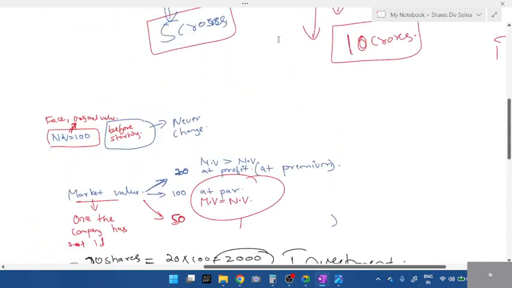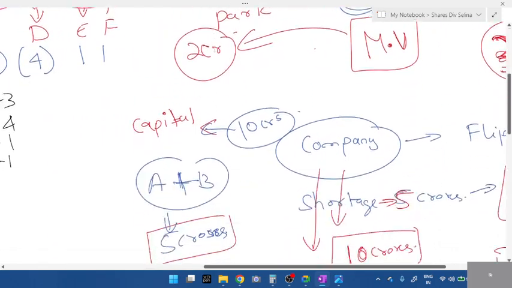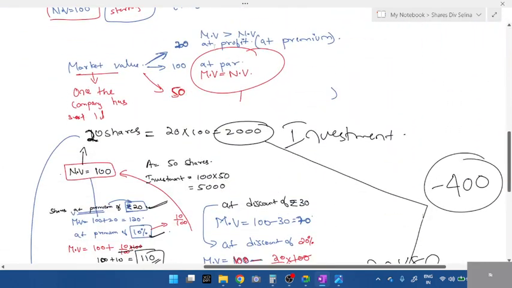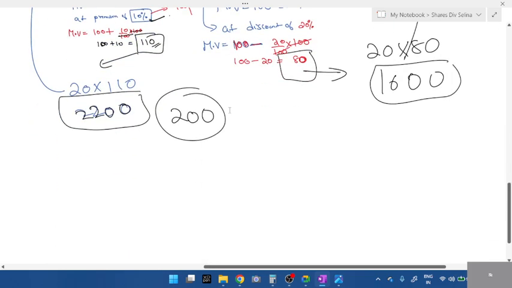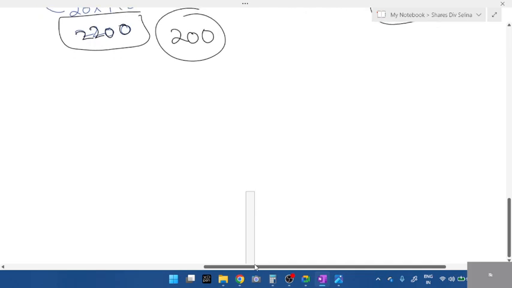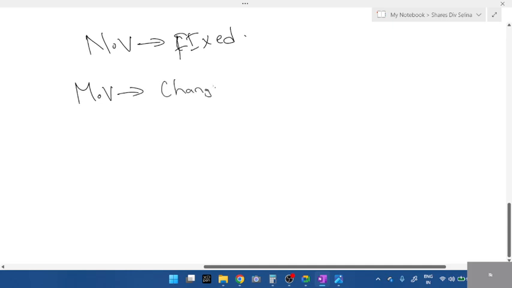Fine. So from the chapter's name, shares and dividend, I explained what is shares, what is nominal value, and market value. It's of three types: at premium, at discount, at par. One more thing: nominal value will never increase or decrease, students. Nominal value is fixed. Market value keeps changing. Market value will keep fluctuating.